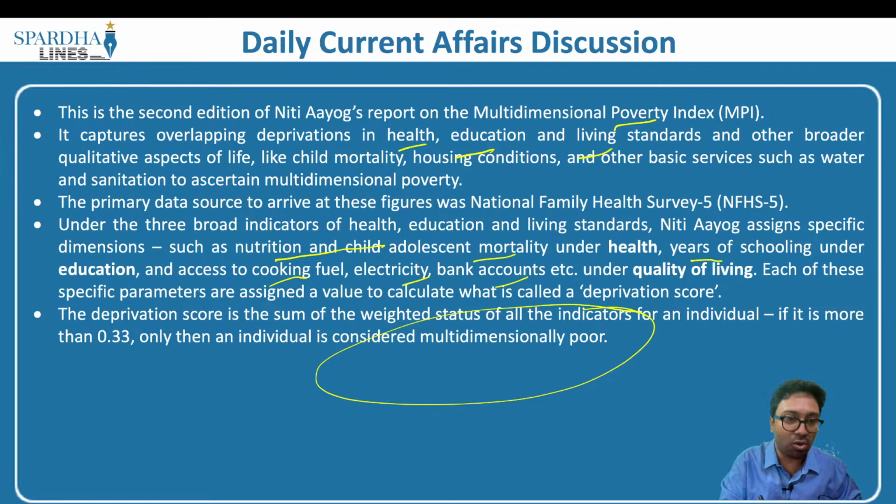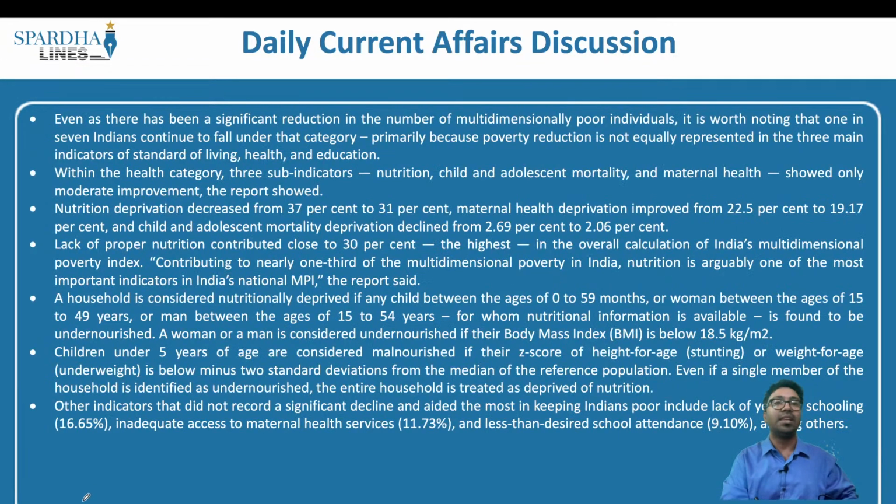What does the data go on to reveal? The data says even as there has been significant reduction in the number of multidimensional poor individuals, it is worth noting that 1 in 7 Indians continue to fall under the category, primarily because poverty reduction is not equally represented in the 3 main indicators. Within the health category, 3 sub-indicators, which are nutrition, child and adolescent mortality and maternal health, showed only moderate improvement. Nutrition deprivation decreased from 37% to 31%.